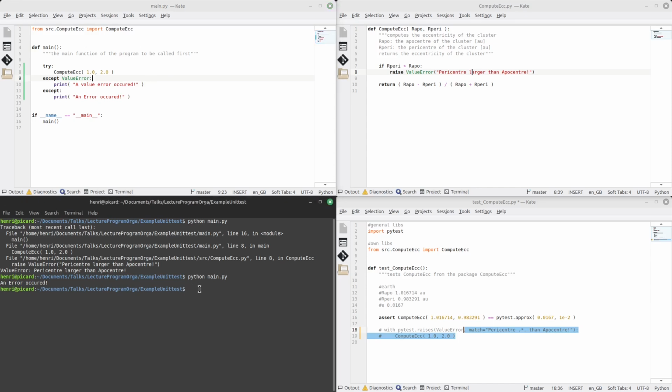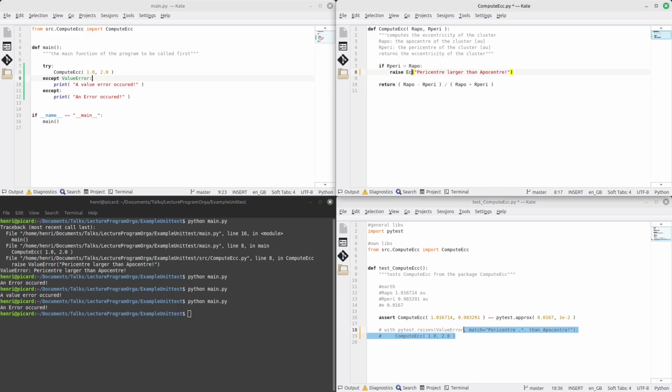And what you see here is that now the value error has another defined behavior than other kinds of error. So if I run it here, it will tell me a value error occurred. And if it finds some other error here, so let's just turn this into maybe an exception, it will go back to the default branch down here. Okay, so this is what our program does for now.